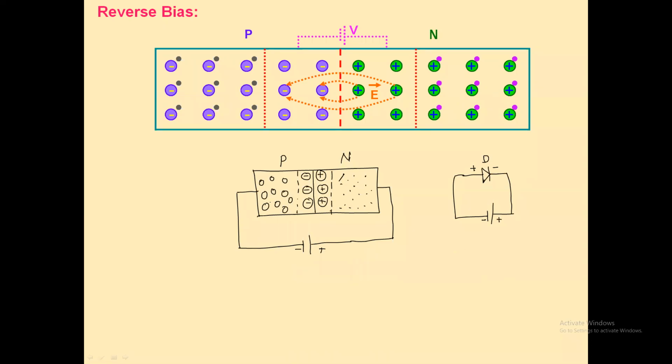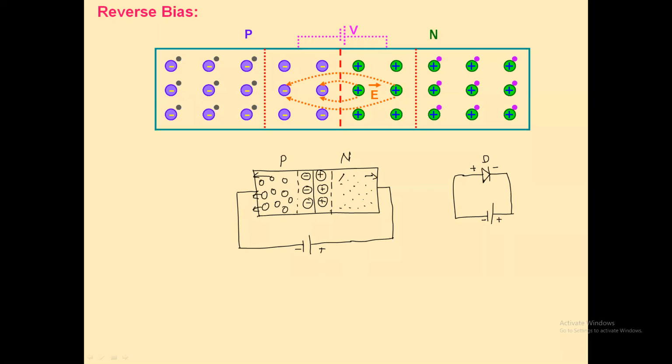Now you can see here, the negative terminal of a battery is connected to the P region. And what are the majority carriers in the P region? They are holes having positive charge. So between the positively charged holes and the negative terminal of the battery, there is definitely an attraction. So the holes are attracted towards the terminal of the battery. Similarly, the positive terminal is connected to the N region, and the N region contains free electrons.